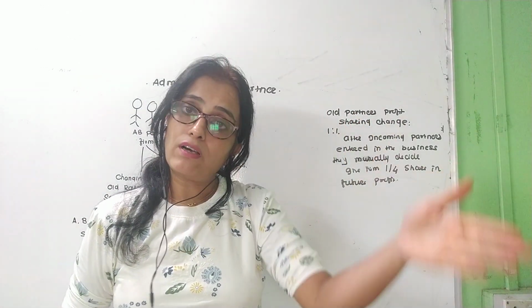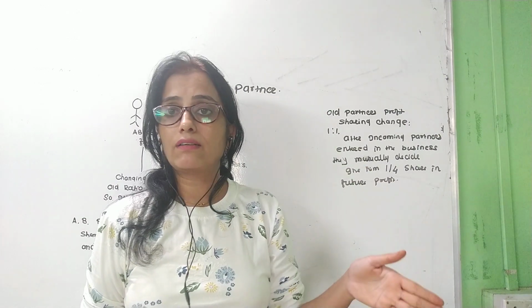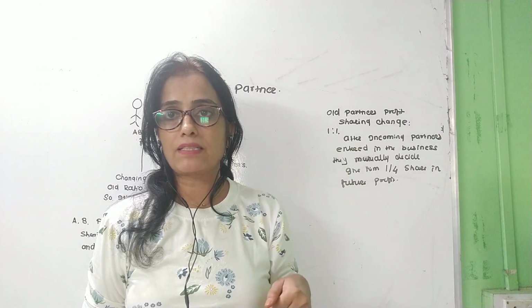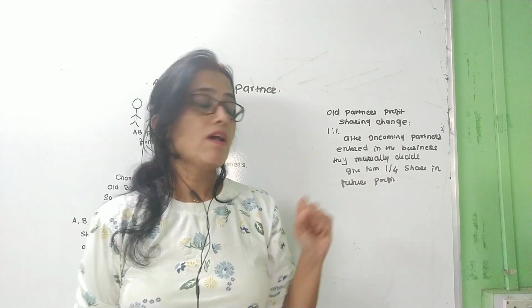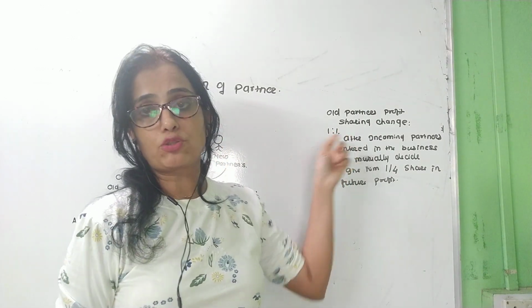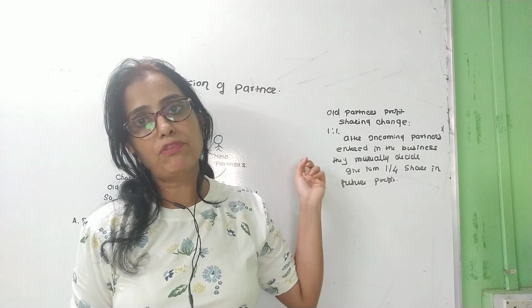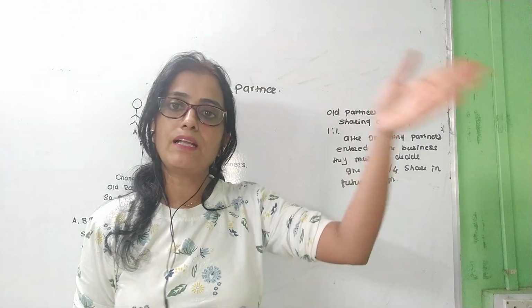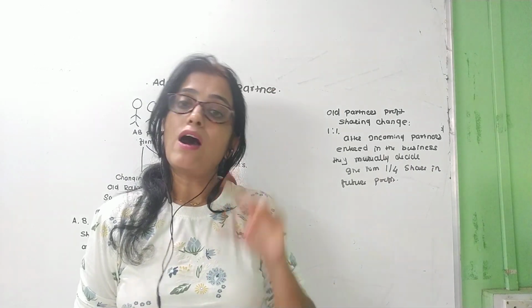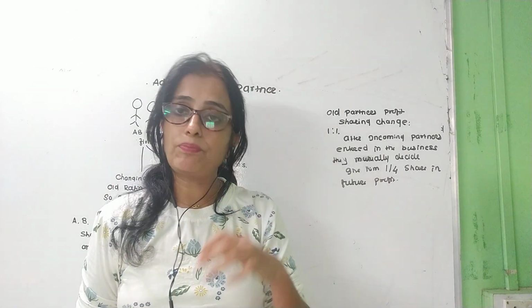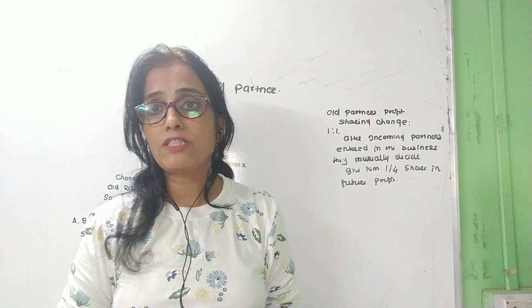Means before the new partner enters the business, they are sharing in a 1:1 ratio. Out of the profit, A gets 50% and B gets 50% before entering the new partner. So after entering the new partner, their share ratio is going to change.